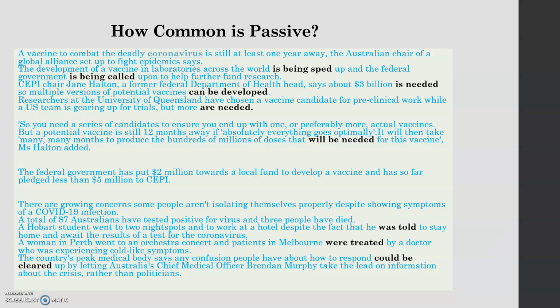That's all for this time, and in the next part we'll learn how to form the passive.